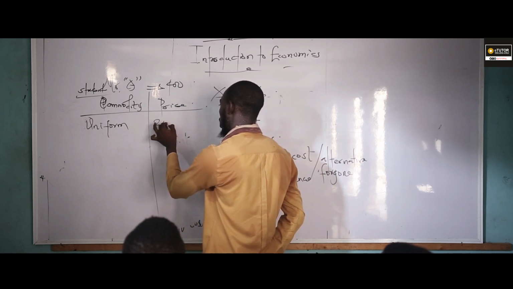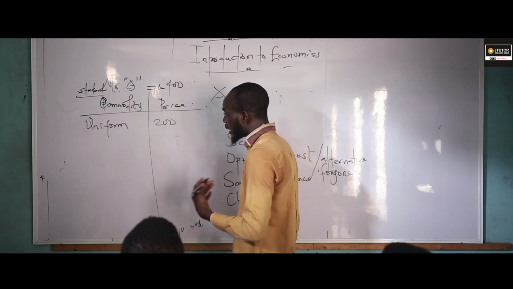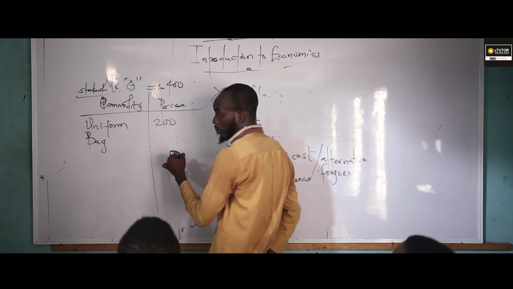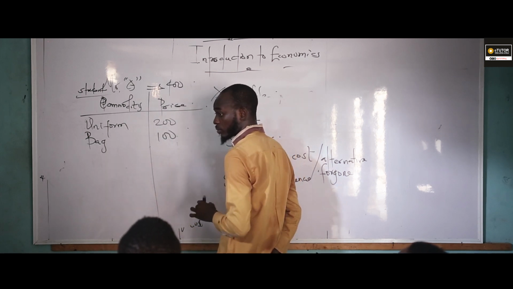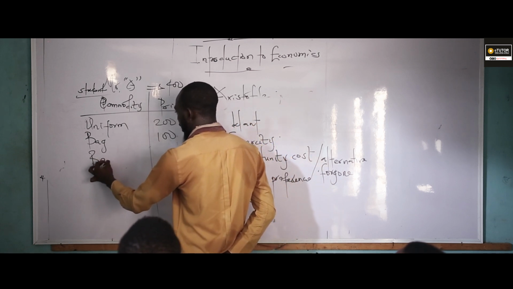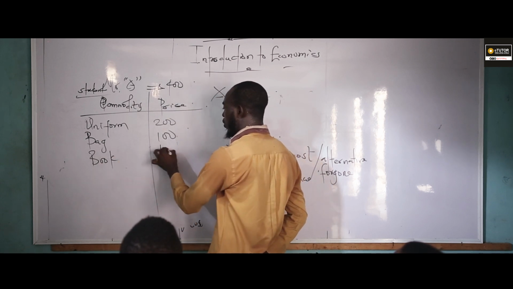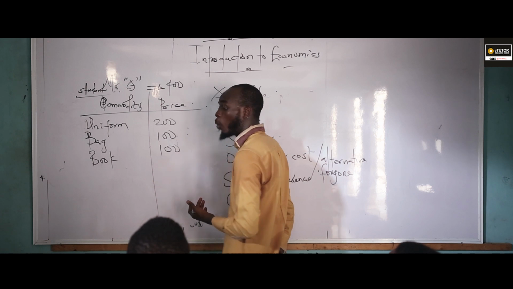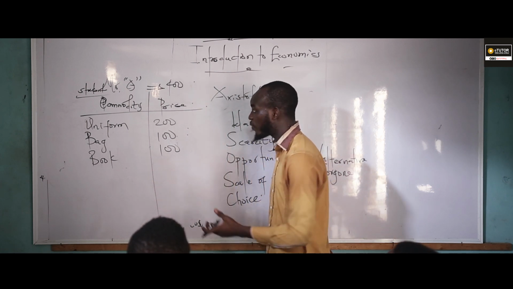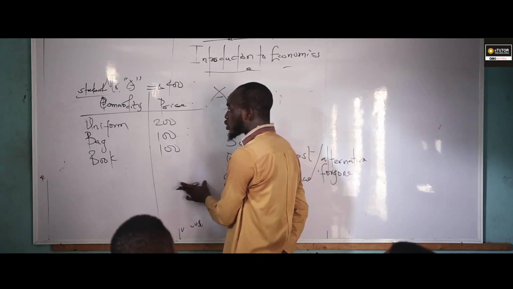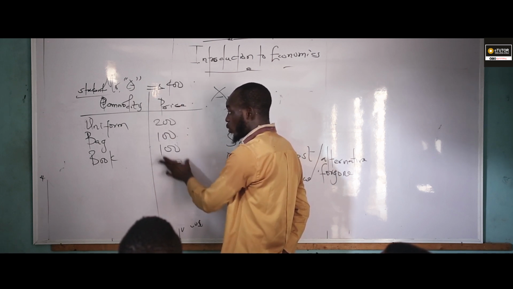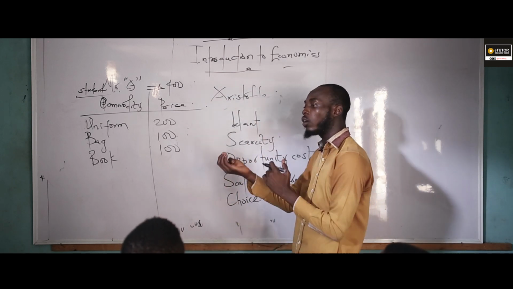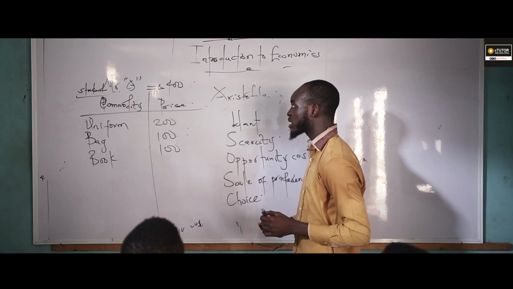Uniform can be 200 naira, for instance. The second thing I will need to buy is my bag, maybe 100 naira. The third thing I will need to buy is my book, maybe another 100 naira. Do you understand? So all things being equal, you have all these things. Mr. A will spend 400 naira on all these things because we arrange it in order of priority.